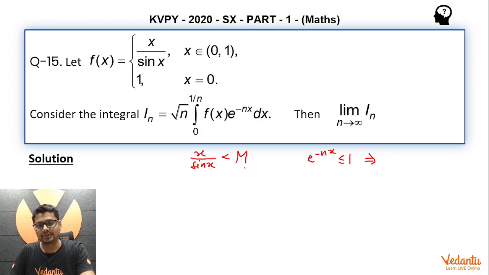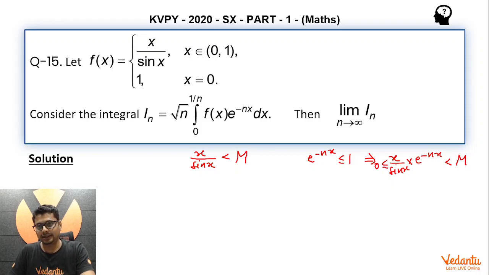That essentially means x by sin x multiplied by e to the power minus nx, which is the integrand in this integration, is definitely less than some positive constant value capital M. And of course, this expression is positive too, because x by sin x is always positive in the interval 0 open to 1 by n open, and e to the power minus nx is also positive.